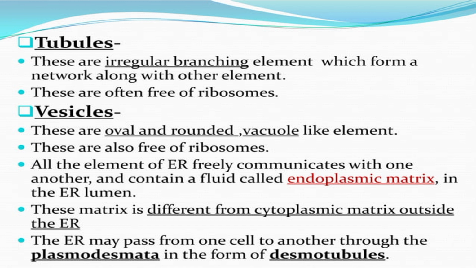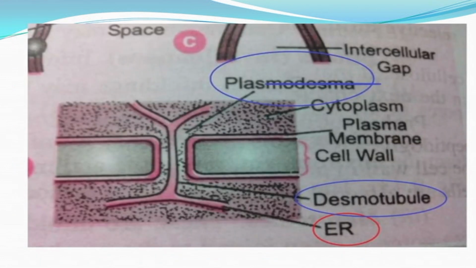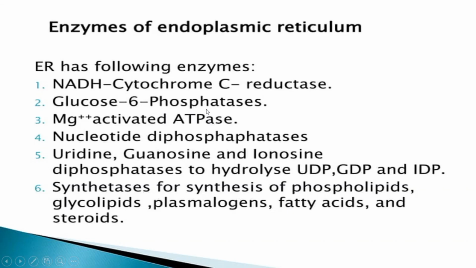You know that plasmodesmata are basically cytoplasmic connections between two cells. In the desmotubule, it is the endoplasmic reticulum which is transferred from one cell to another cell. You can clearly see in this diagram that this space is the endoplasmic reticulum, and the channel which passes through this structure is known as the desmotubule.